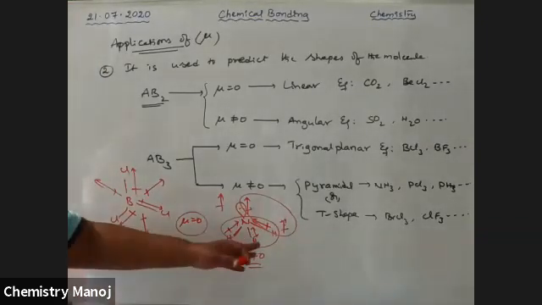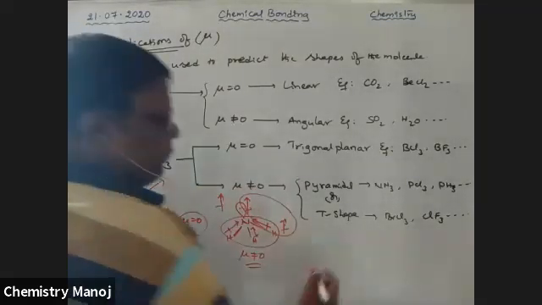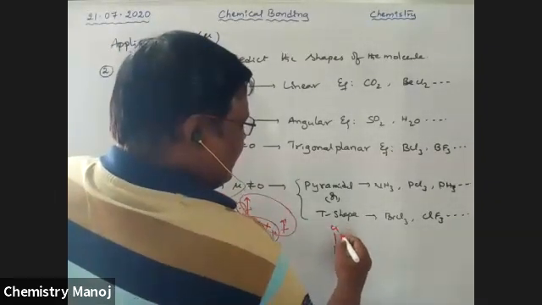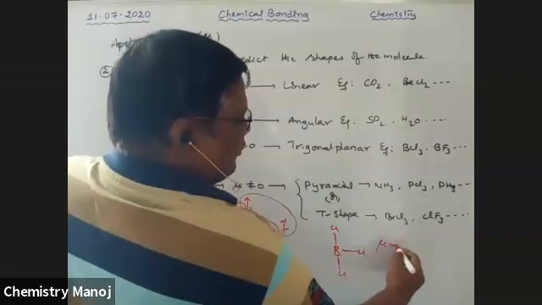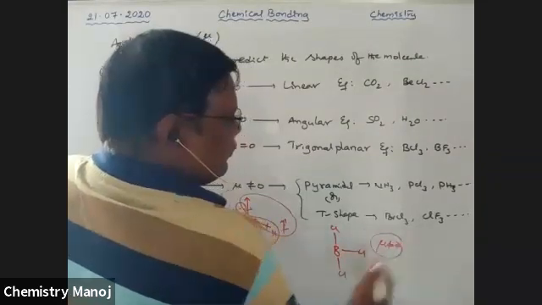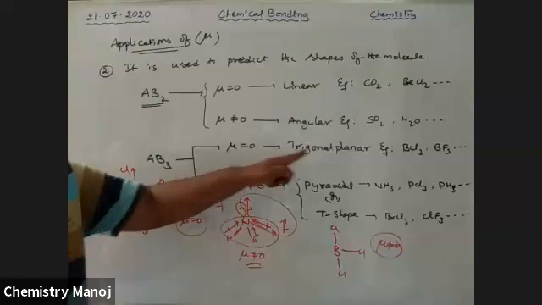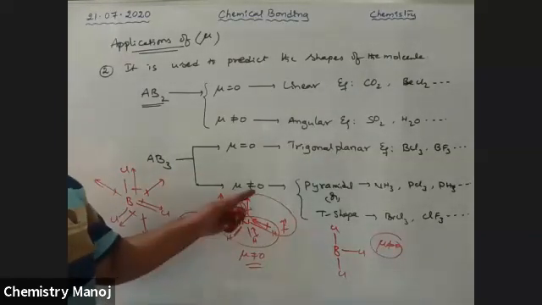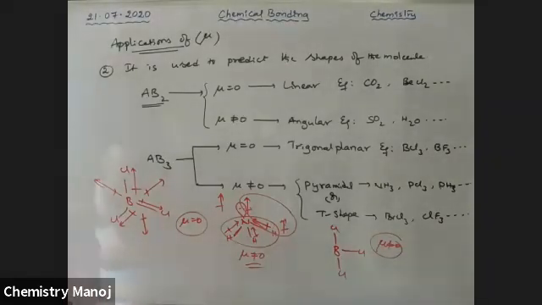Therefore, for pyramidal molecules, mu is not equal to 0. For the T shape also, as in BrCl3, there also mu is not equal to 0. Therefore, finally, for AB3 type molecules, if mu is equal to 0 the shape is trigonal planar, and if mu is not equal to 0 it may be pyramidal or T shape.